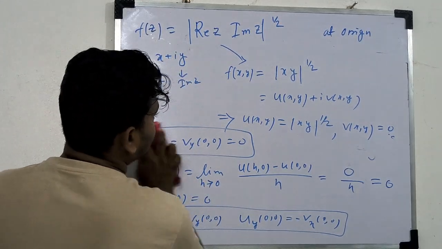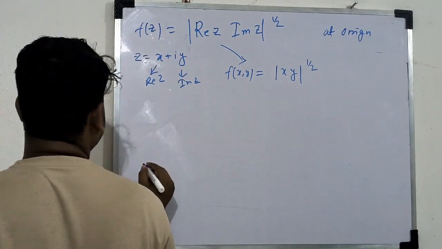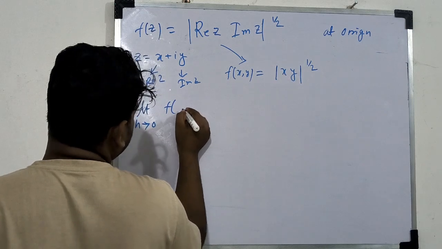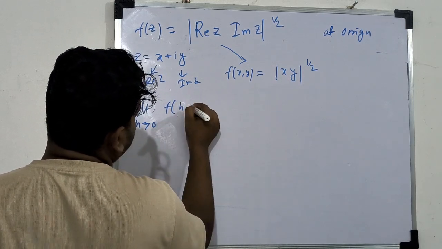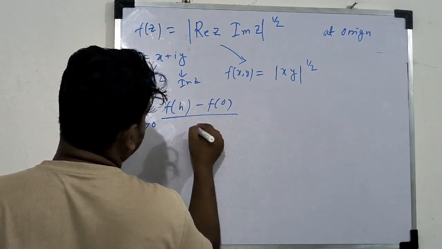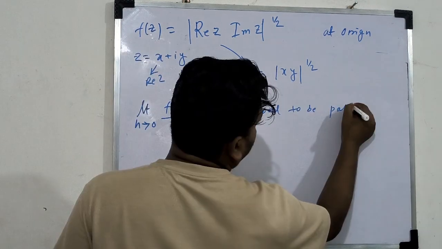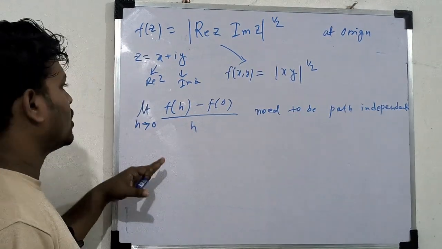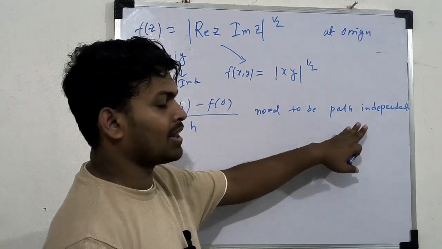Now prove this. To be differentiable, the limit of f(z plus h) minus f(z) divided by h, where z is the origin, that is 0, so the limit of f(0 plus h) minus f(0) divided by h, needs to be path independent. For f(z) to be differentiable, this limit should be path independent.